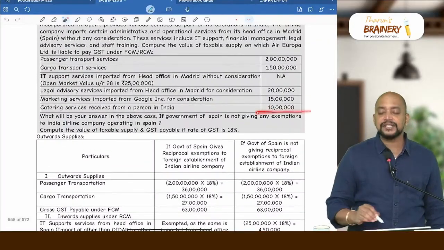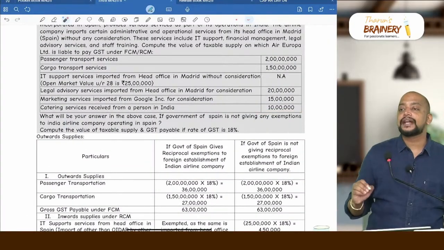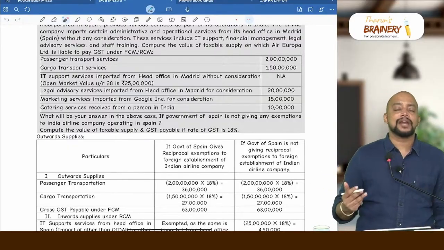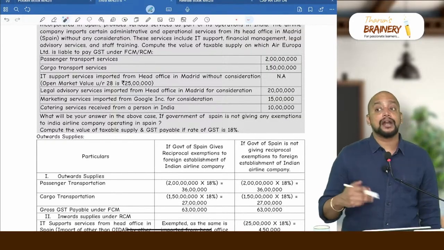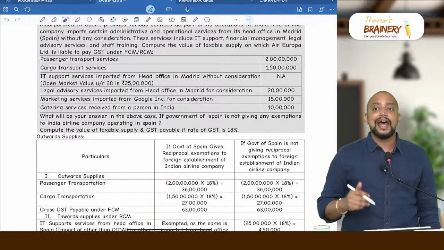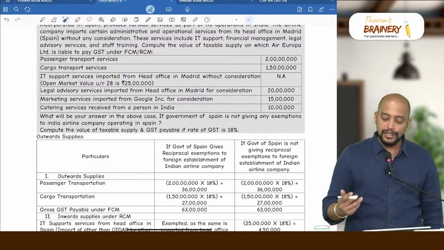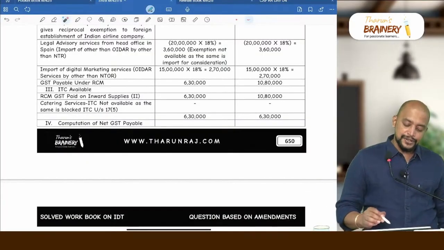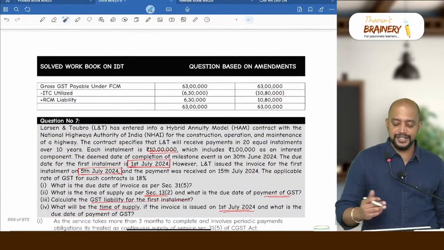On this catering service, can't we take ITC? No. Outdoor catering is a blocked credit. And 3 exceptions are there. Inward supply, outward supply, same category, not applicable. Inward supply, part of outward supply, not applicable here. And statutory obligation, not applicable. Consequently, ITC not available here on this catering service. So 6,30,000. Now computation of net GST payable.